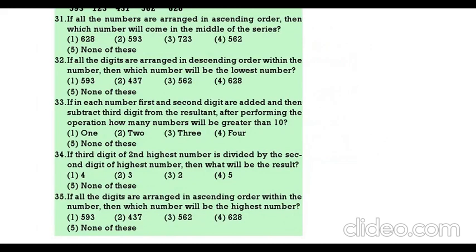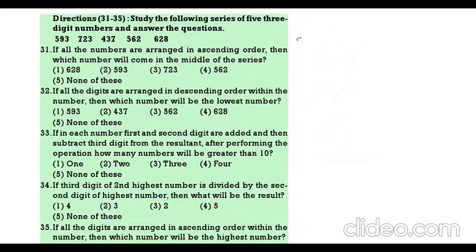Next, 31 to 35. Here, based on the number series, we have to answer the questions. If all the numbers are arranged in ascending order, which of the following will be in the middle? Numbers in ascending order for question 31: 437, 562, 593, 628, 723. So which is the middle one? 593.